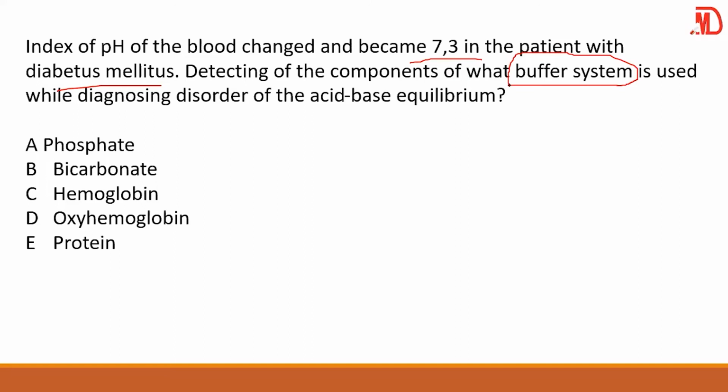Please, the primary buffer system of the body is what? Bicarbonate. Please take note of this.